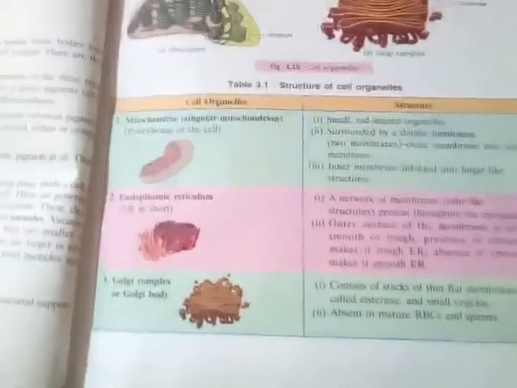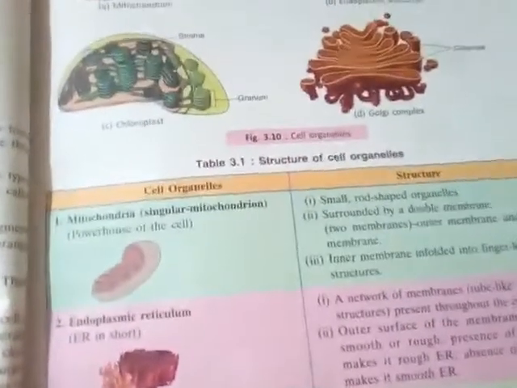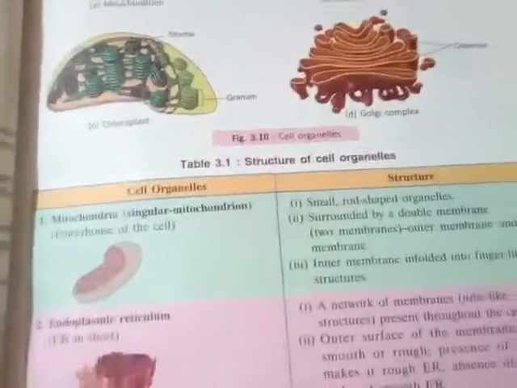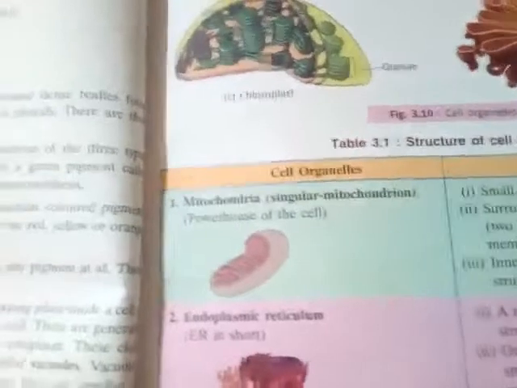So welcome back students. Today's video, we'll discuss the remaining part of this chapter, and we are very close to the end of this chapter. See, we have in table 3.1 on page number 29 the structure of cell organelles. Here some cell organelles are present, which we have already explained in the last videos.